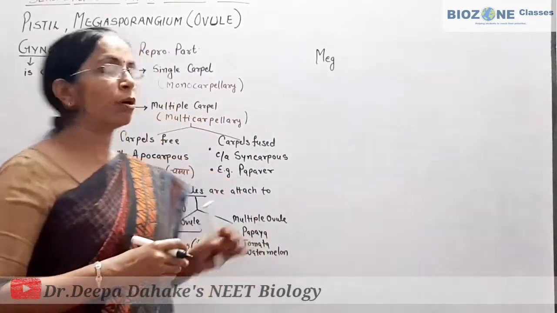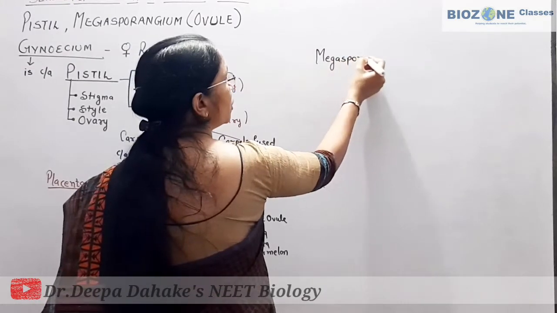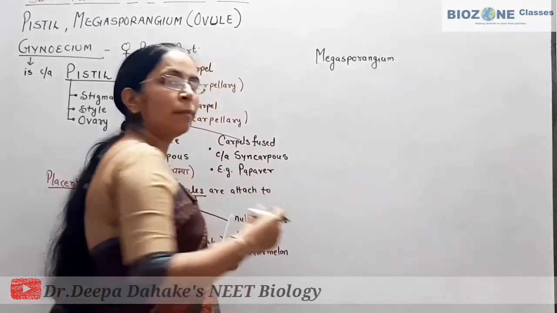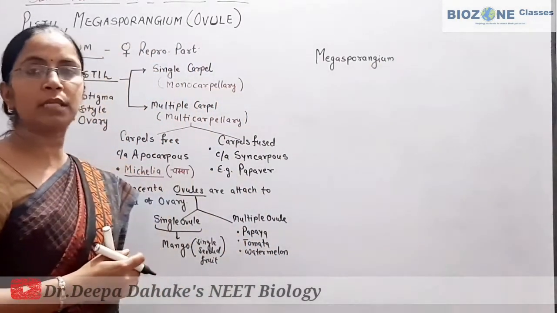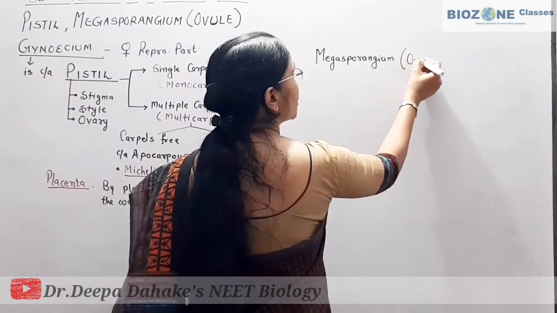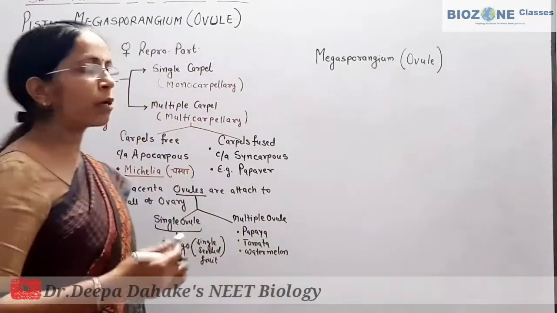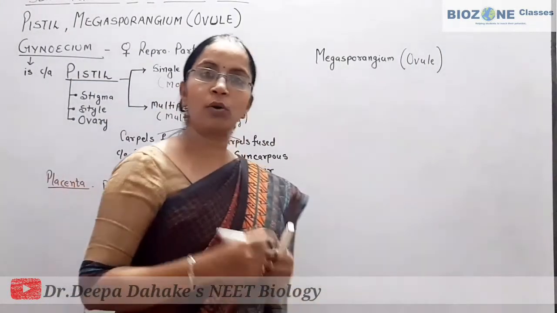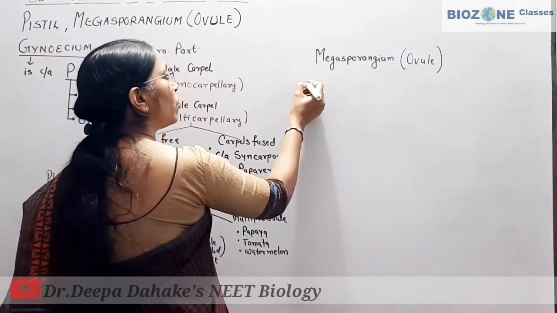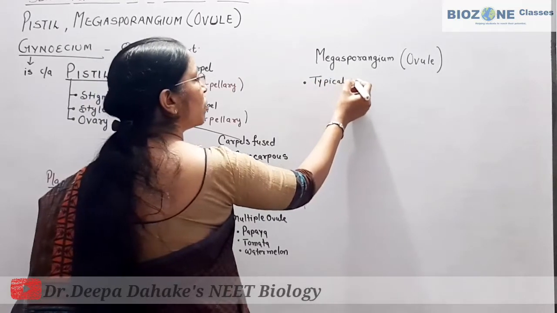But in angiosperm, you remember, the megasporangium is equivalent to something. This question was also asked one time in NEET. The megasporangium in angiosperms is equivalent to the ovule. So now we come towards the structure of the ovule. When we study the structure of ovule, here you remember a typical ovule in angiosperm.